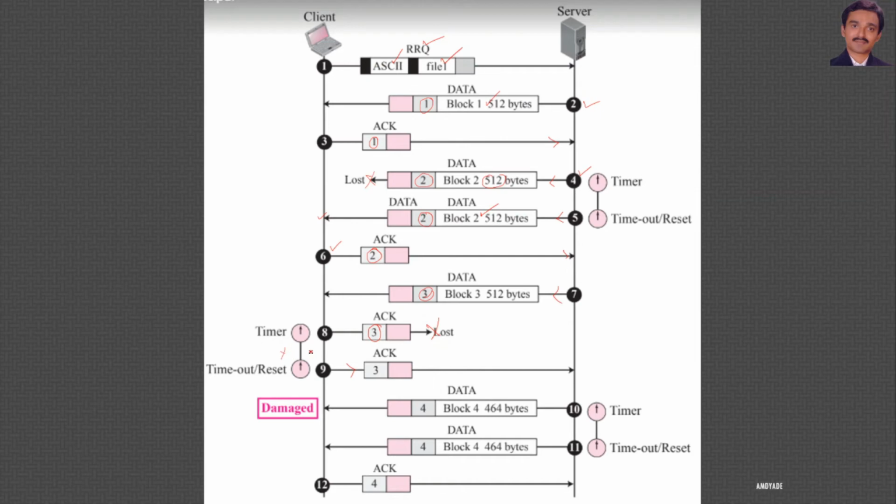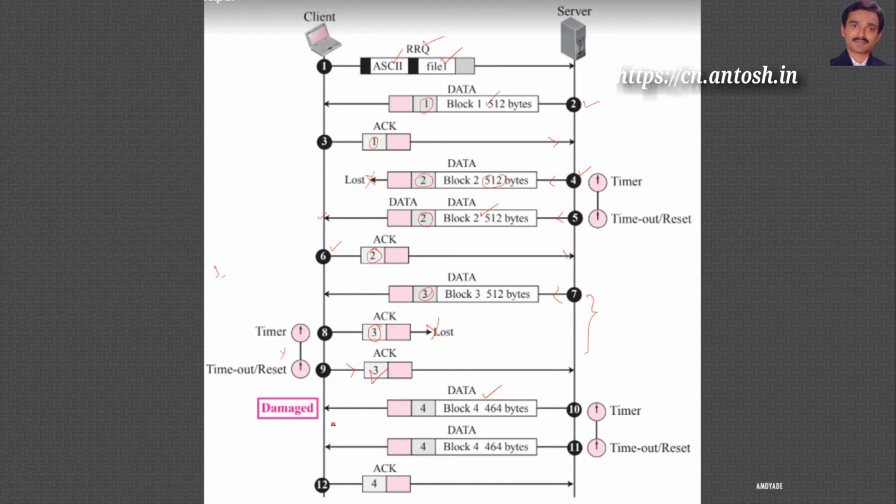As we discussed in the previous slides, here there are two situations. Maybe the client timer timeout first or server timer timeout first. Whichever timer timeout first, that will release the duplicate message once again. So the server received the acknowledgement for the third block, so it will release the fourth block.